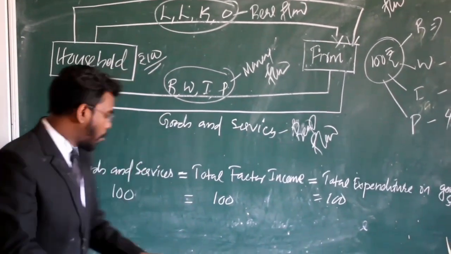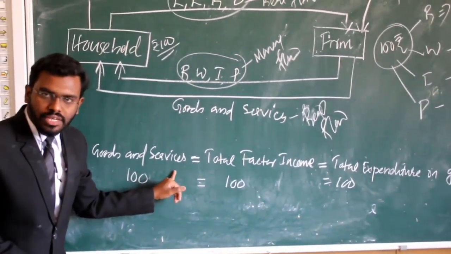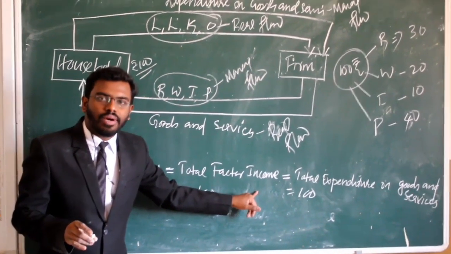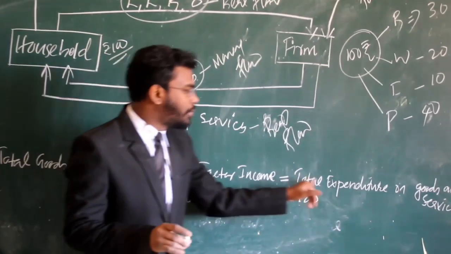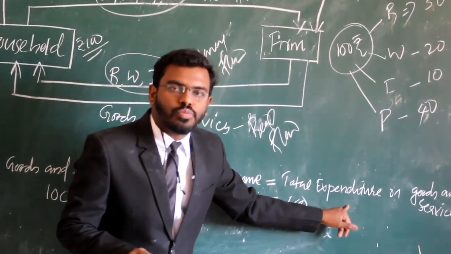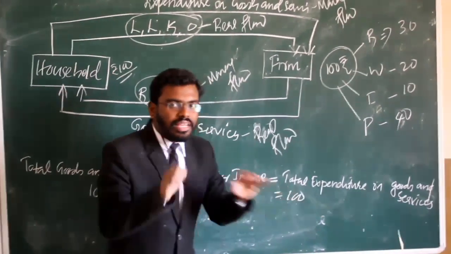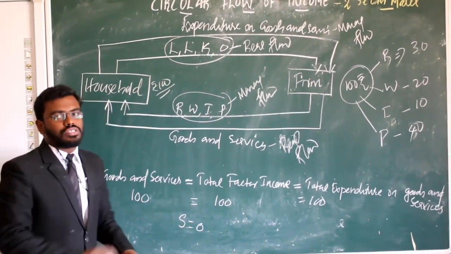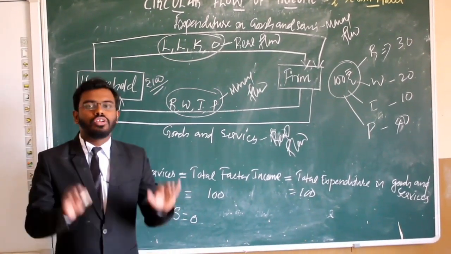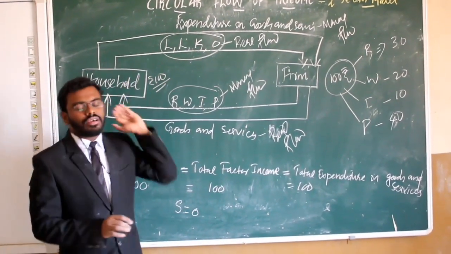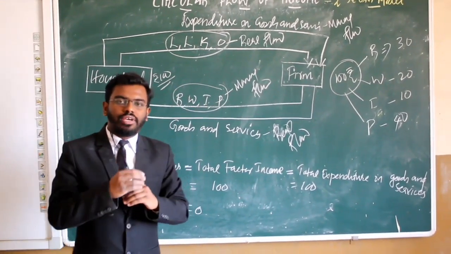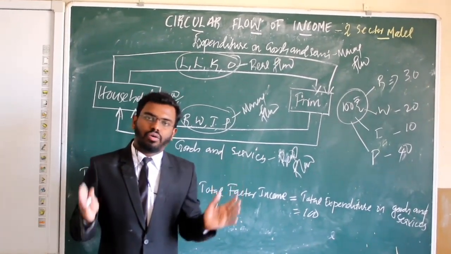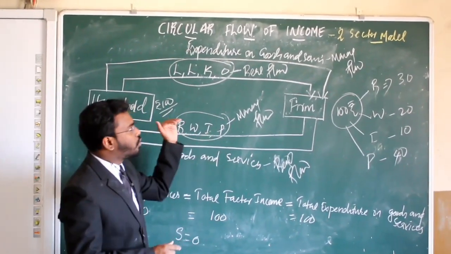So simply, total goods and services produced by the firm is equal to total factor income received by the household, that is equal to total expenditure on goods and services made by the household. In this analysis we are assuming that saving is equal to 0. This circular flow of income is useful for our next chapter also, that is national income accounting. So that's all about circular flow of income.